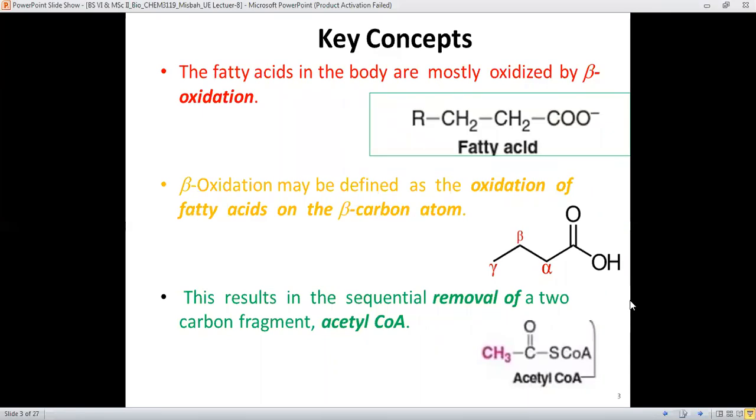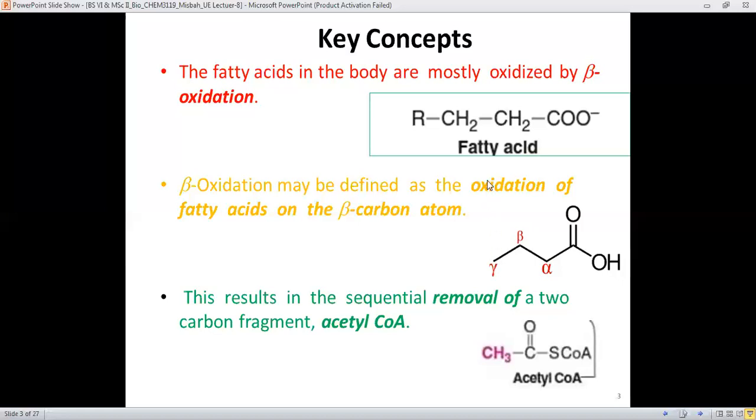The fatty acids in the body are mostly oxidized by the beta oxidation, and beta oxidation is defined as the oxidation of the fatty acids on beta carbon. Like this is carboxylic acid functionality. Adjacent carbon is alpha, then is beta, and so on gamma. Therefore, the oxidation occurs at this carbon. Therefore, this type of oxidation of fatty acid is called the beta oxidation.